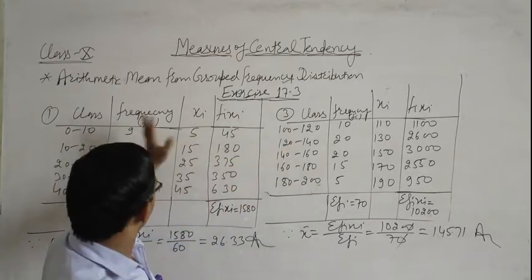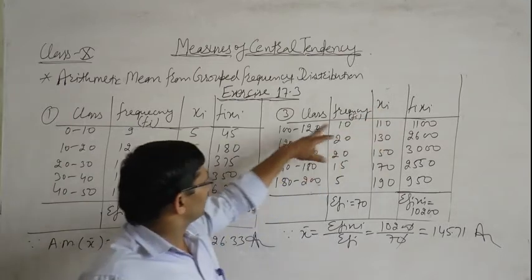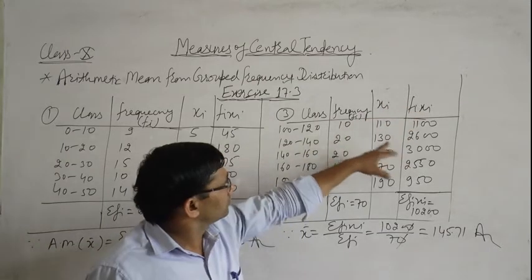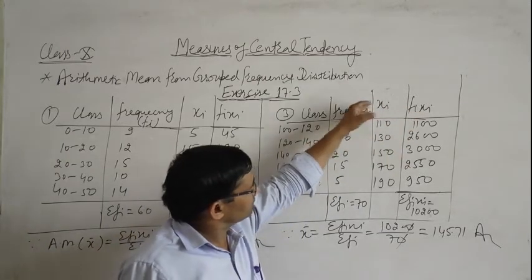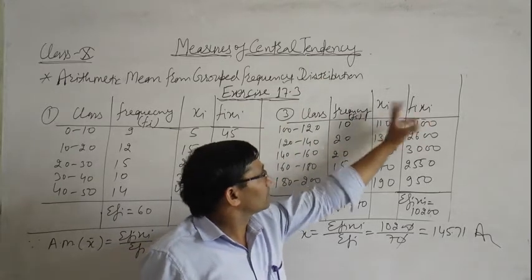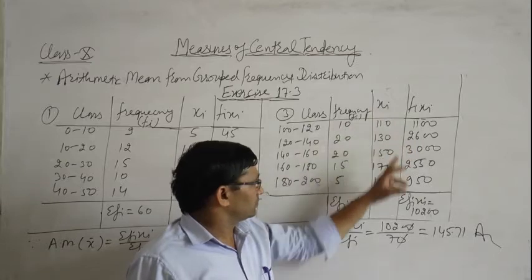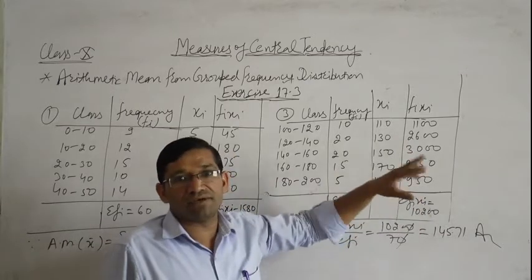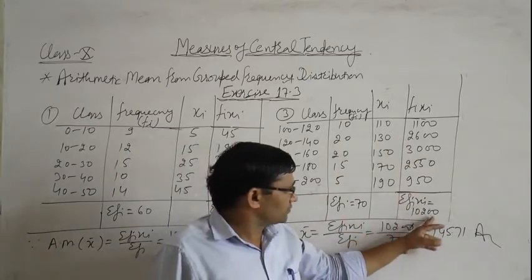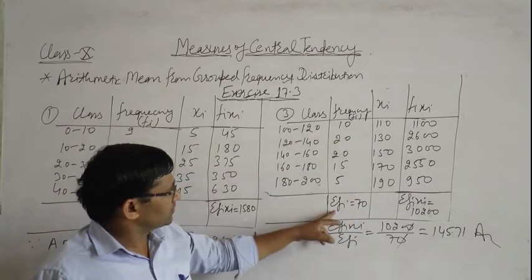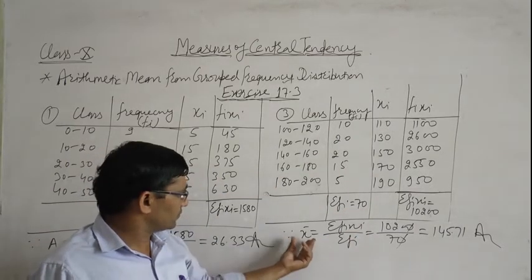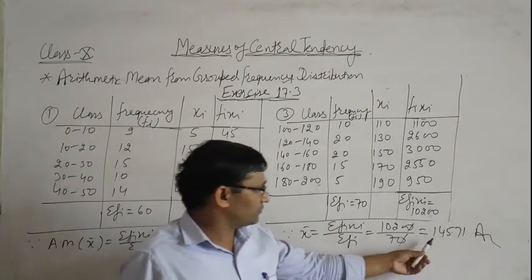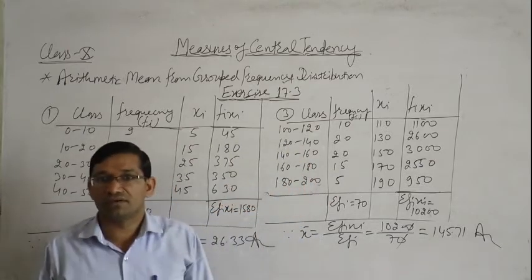So again we use the same method. First we find xi. Xi means lower limit plus upper limit divided by 2. This is also known as the midpoint. So then we get xi, and next fi multiplied by xi. Then we get sigma fi xi, which means the sum of all fi xi. Sigma means sum. We get 10,200. Then sigma fi is 70. Arithmetic mean is equal to sigma fi xi upon sigma fi, that is 145.71. Clear?